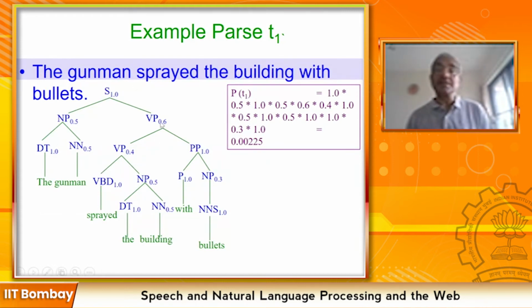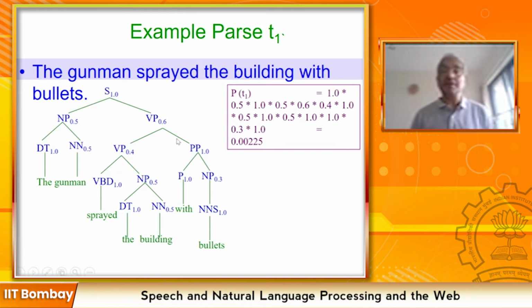So in this case, the distribution is pointing to the reality that normally a gunman has a bullet, and it is able to capture this because of the data. And the parser is fortunate to get representative data. How good is a machine learning algorithm? It is as good as or as bad as the data. Data dictates the model building. If the data is bad, unrepresentative, biased, the model is also biased.